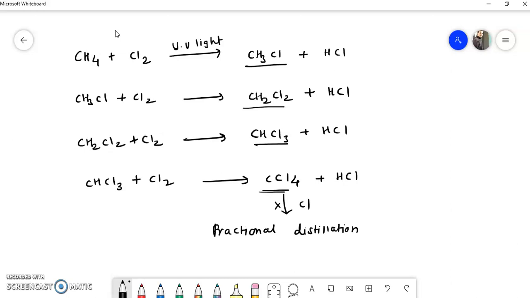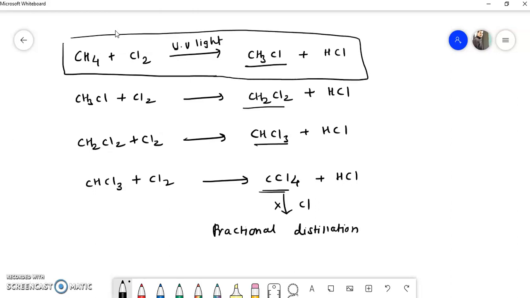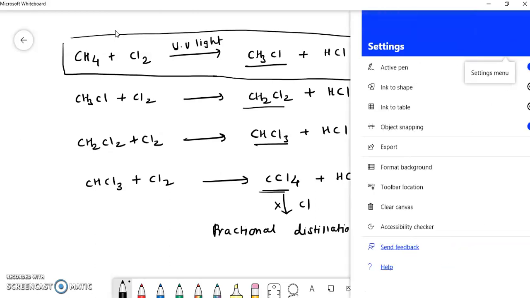Okay, so halogenation of, say, methane does not stop at the first step. There is a further reaction with chlorine and we get these different products. So this is a very important reaction, you can remember. Suppose we have to stop this reaction at this level, that means we have to form methylene chloride as a product. Suppose the reaction is up to this level only, then what will be the mechanism of this reaction, that we have to see. So we will see here the mechanism of chlorination of methane.